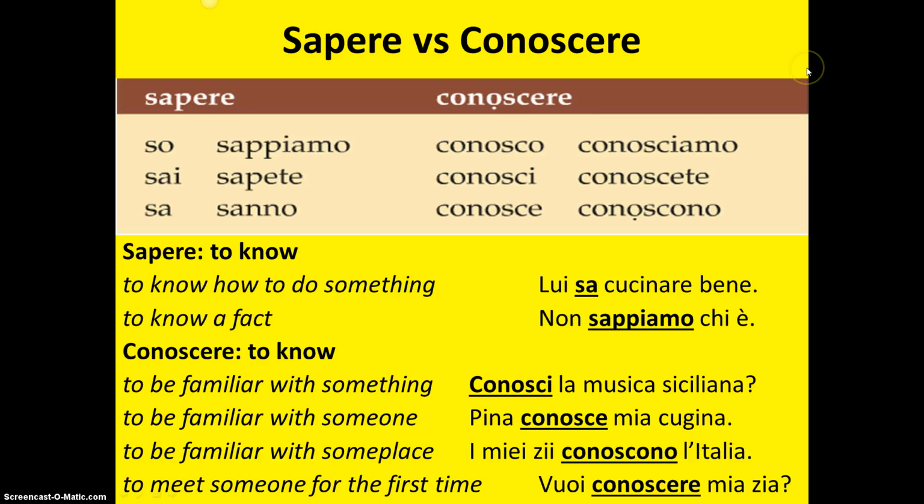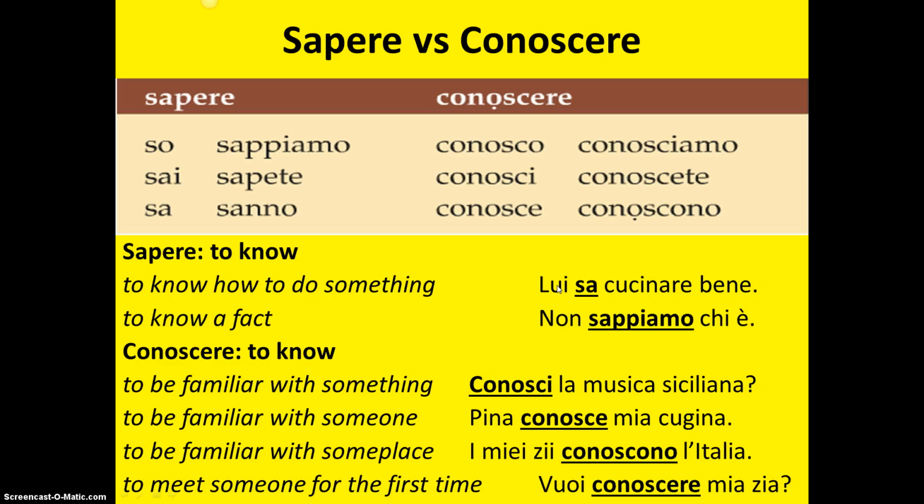And finally we have sapere and conoscere. Both of these verbs are irregular -ere verbs, and they both have the same translation. They translate as to know, but in Italian there's a distinction in how each is used. First, let's look at the conjugations. The verb sapere is conjugated as so: so, sai, sa, sappiamo, sapete, sanno. Conoscere: conosco, conosci, conosce, conosciamo, conoscete, conoscono.